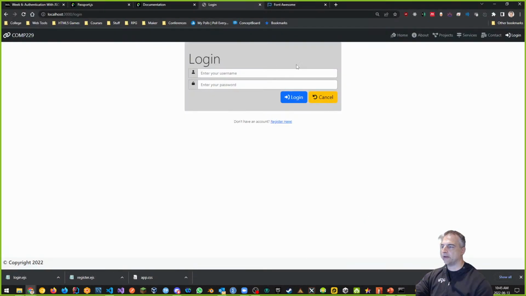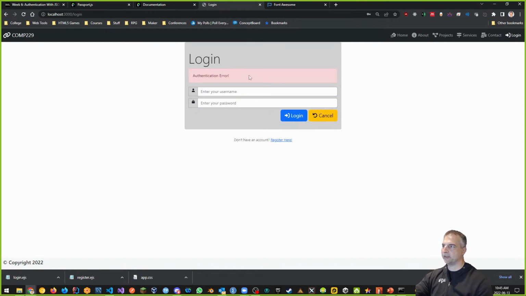And then if I go here and try to log in, let's refresh so we have the latest version. If I do something like admin, and let's just use 1, 2, 3, 4, 5, 6 for the password. There's no admin user, so if I click login, it should give me this authentication error. Look, it worked. The authentication error worked because it processed my request. Does that make sense? So this is good.